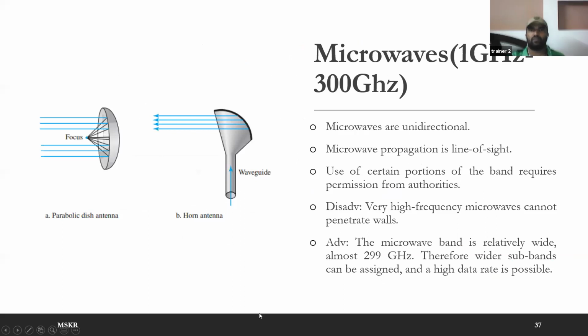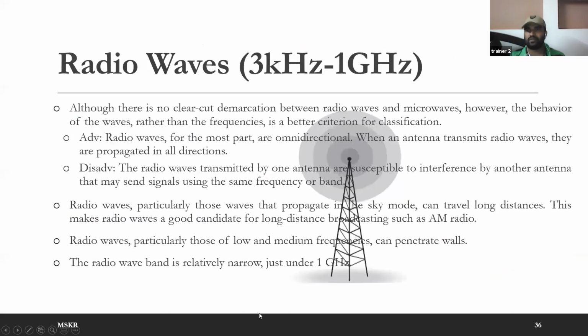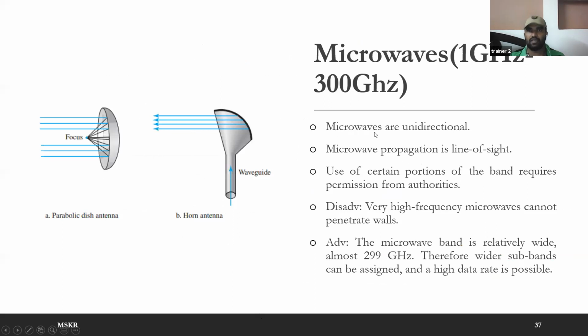So coming to microwaves. Microwaves are from 1 gigahertz to 300 gigahertz. The microwaves are unidirectional, which means they will only go in the direction where you point your antenna. And microwave propagation is line of sight. Your mobiles are using microwaves, but those are very low frequency signals in microwaves.